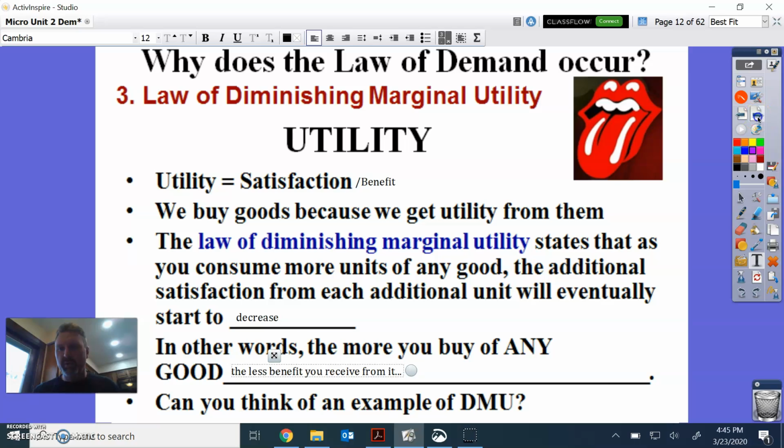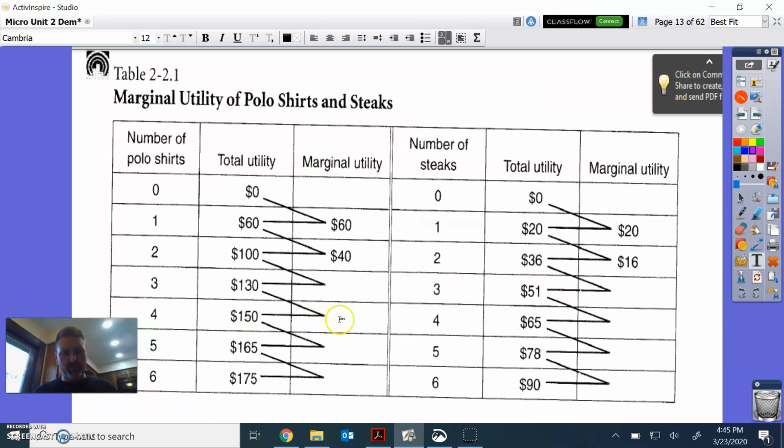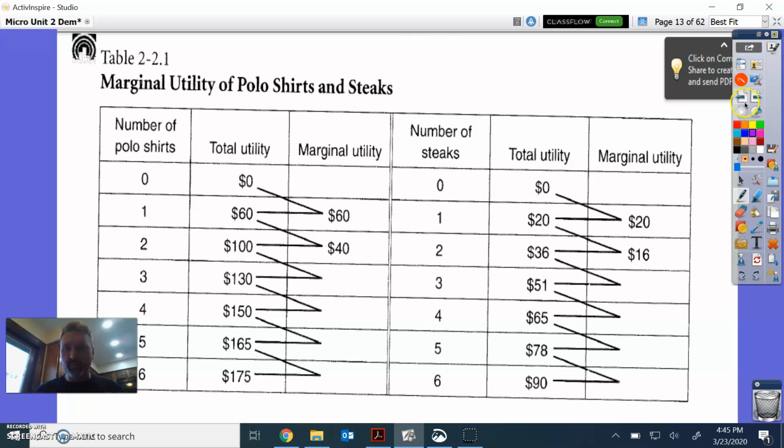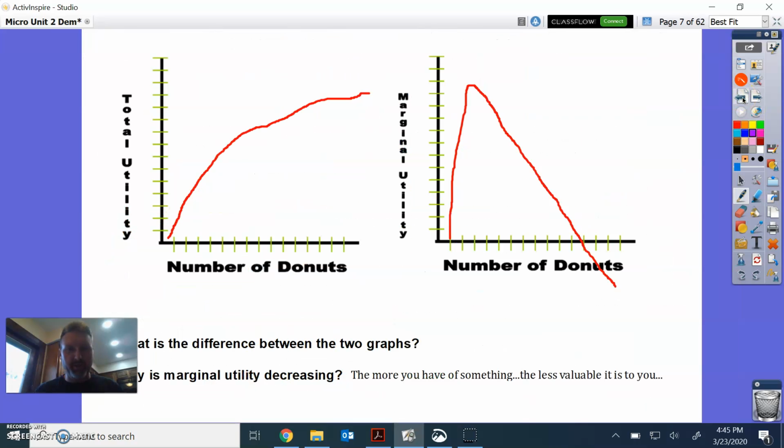Okay? So as that fell into place, let's make sure that we have this. I know you worked this before. Let's make sure we have it. Remember, total utility is the additional benefit. Remember, when we looked at our graph a couple slides ago, let's go back to see if we have that graph. There it is right there. Then our total utility graph just kept climbing up. Marginal utility goes up, and then it spikes, right?